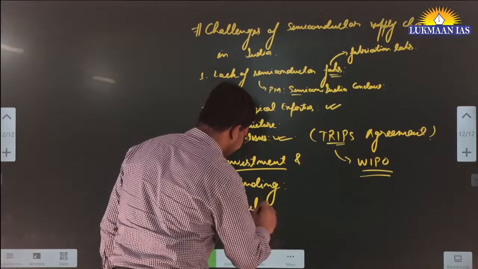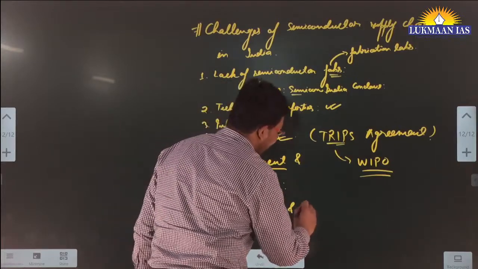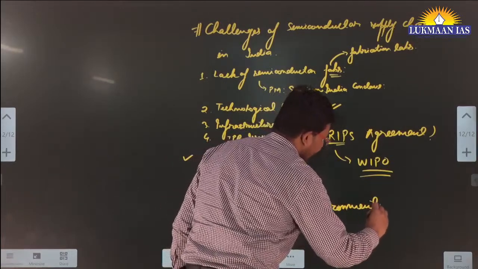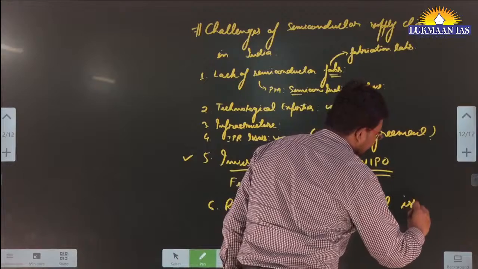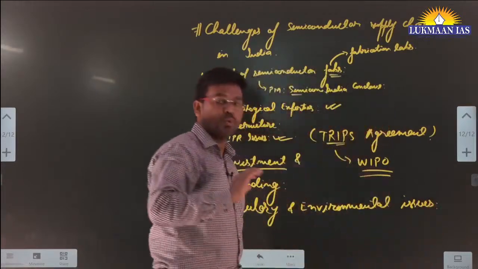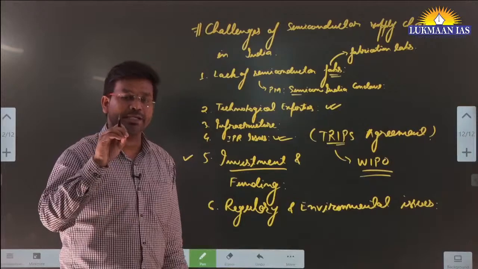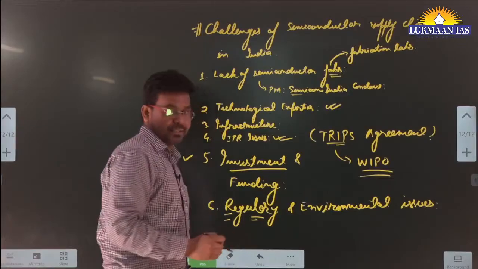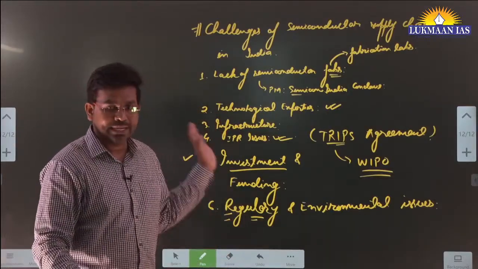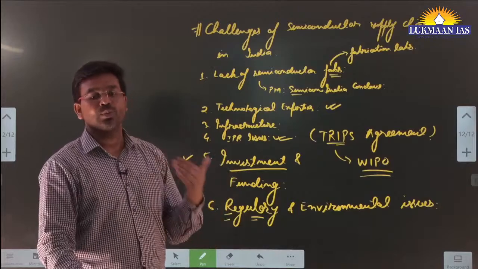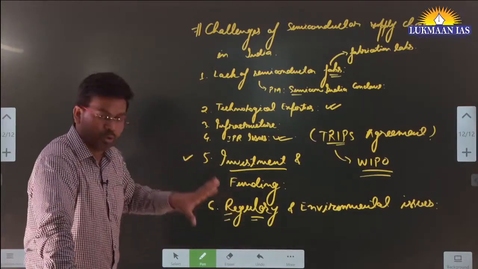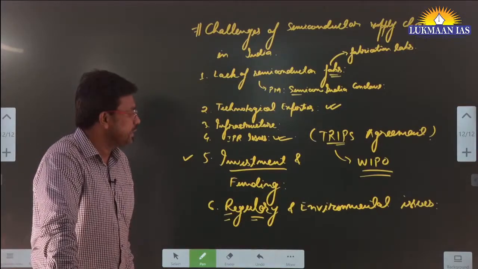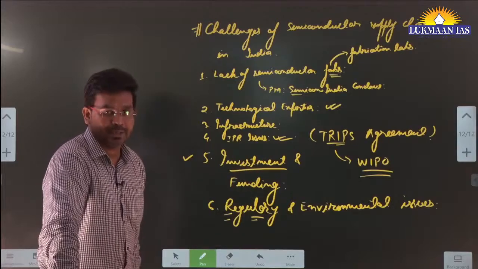So regulatory and environmental issues. Regulatory in the sense that people need to apply for so many different certificates in India to establish any new business. For that, the Government of India has come up with ease of doing business and single window clearance. A lot of things are in place. However, for those things to become effective, the government should be more robust. On environmental clearance, the Government of India has also talked about single window clearance.